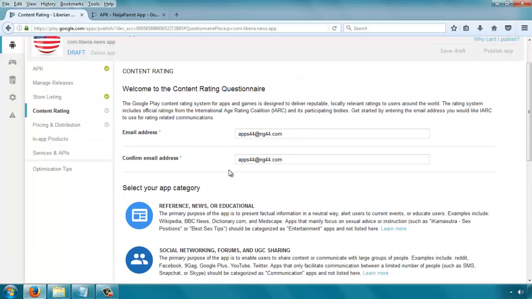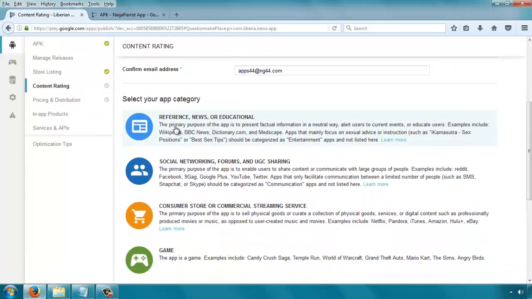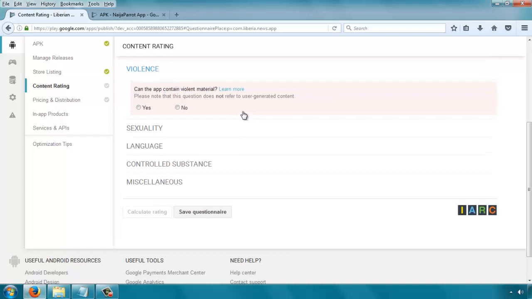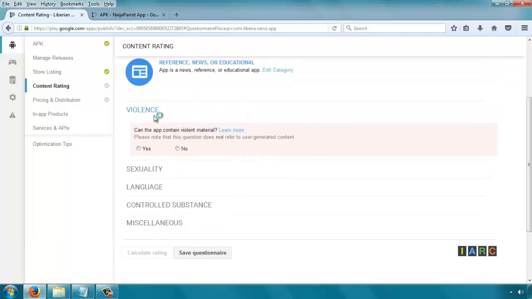Okay, so having said that, ours is a news app, so we'll select the category as reference, news, or educational, and then you start seeing different questions. Violence. Can the app contain violent material? Please note that the question here is, can the app contain violent material? Which means, is it possible for this app to ever contain violent material?